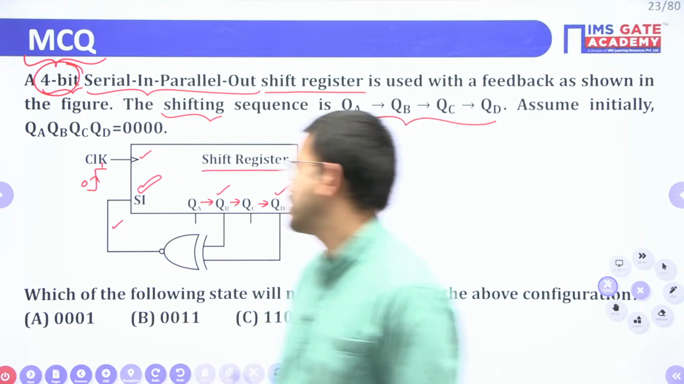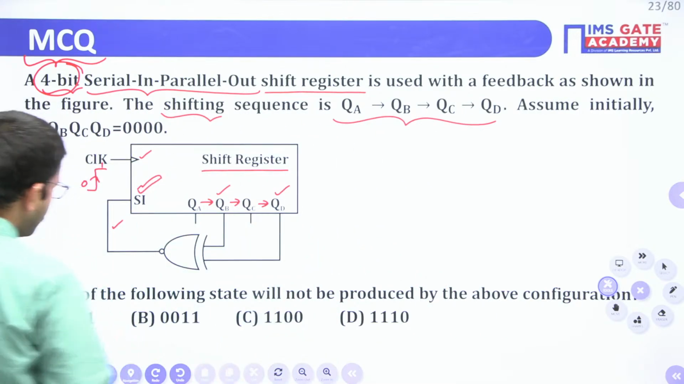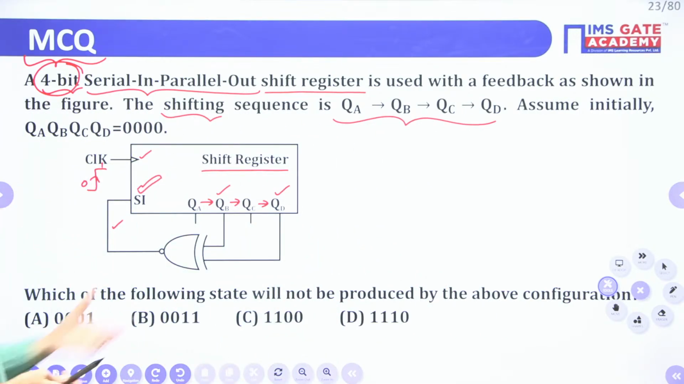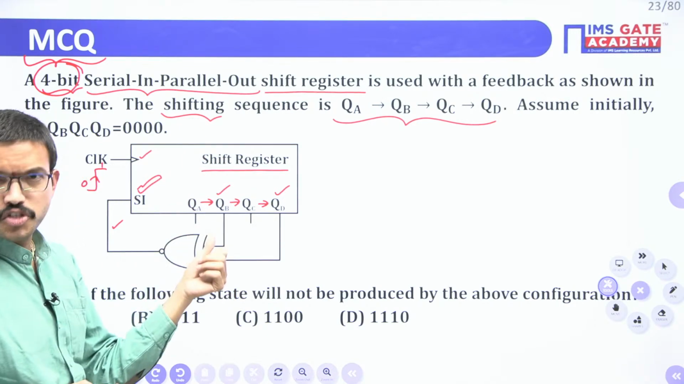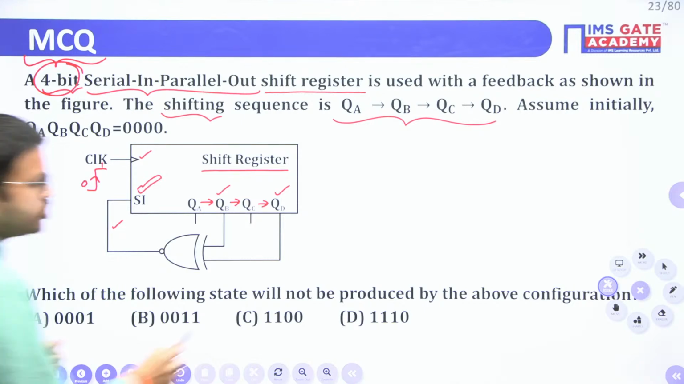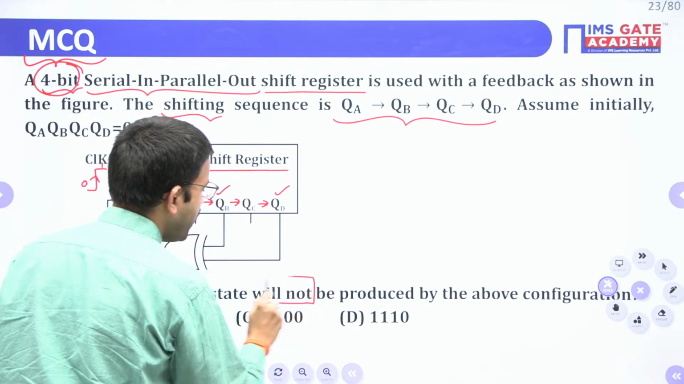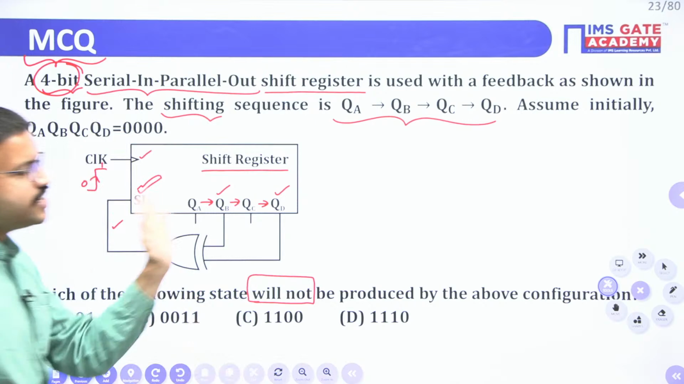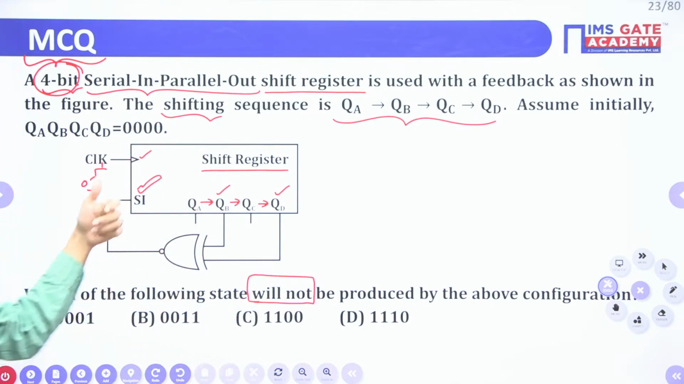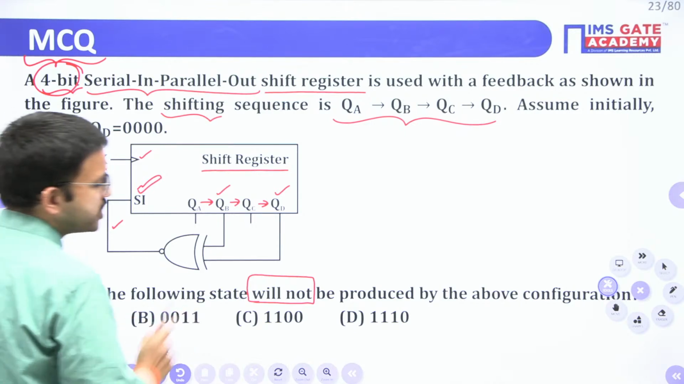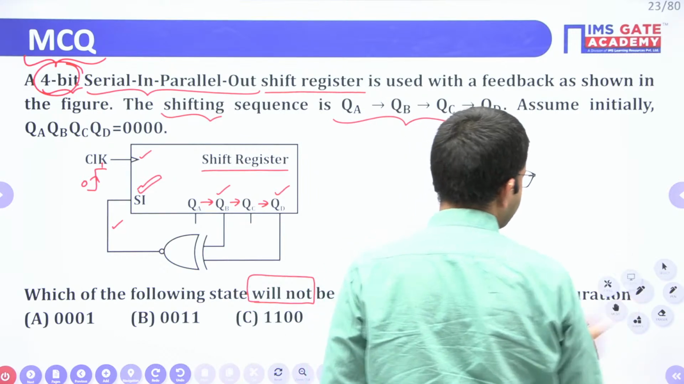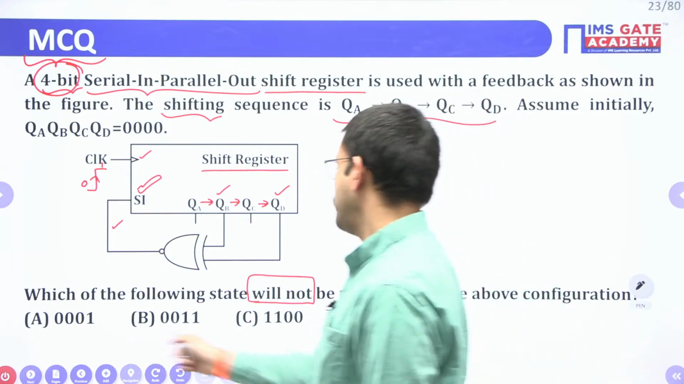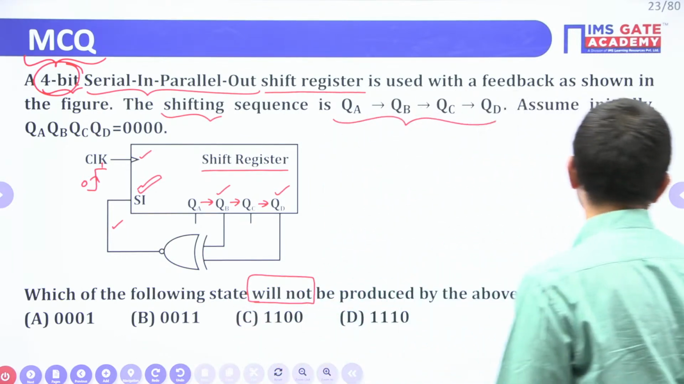So in this question, you will analyze what kind of states this particular circuit is producing, and here this is one of the main keywords. They haven't asked what states this particular shift register is going to produce. Instead, they're asking which of the following states will not be produced by the above configuration. They have given 4 choices. You have to choose the correct one.